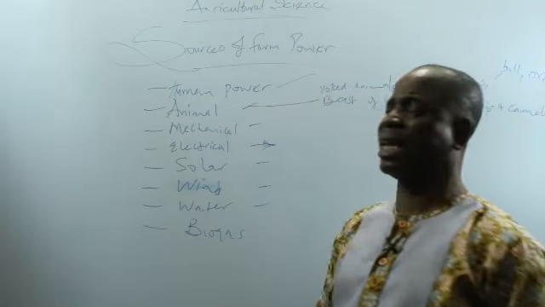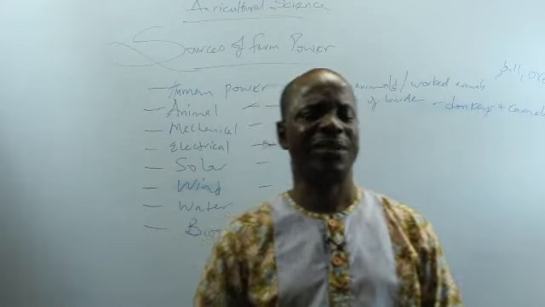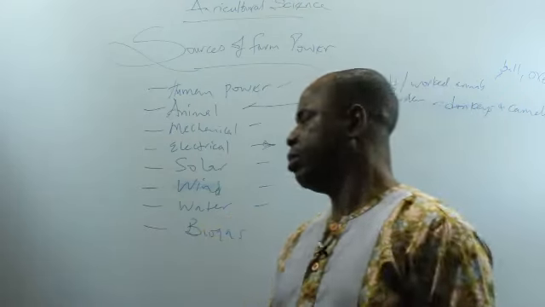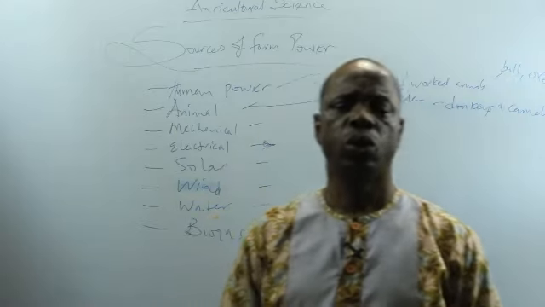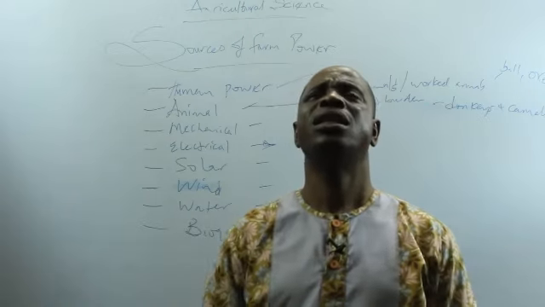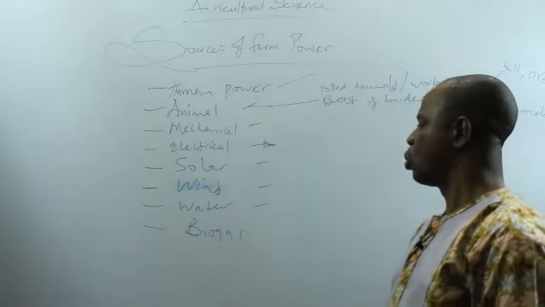Number two disadvantage is that it is supplied intermittently. It's supplied at intervals. Solar power is not available at night. It's only available in the day. Another disadvantage is that it's very expensive to harness, to trap solar energy into electrical forms. It's expensive. Now let's go to wind power.